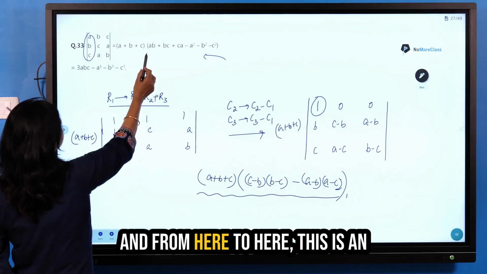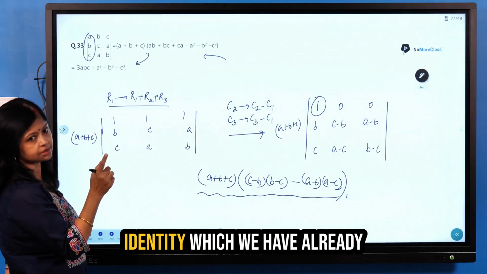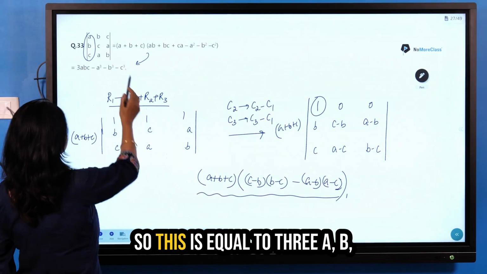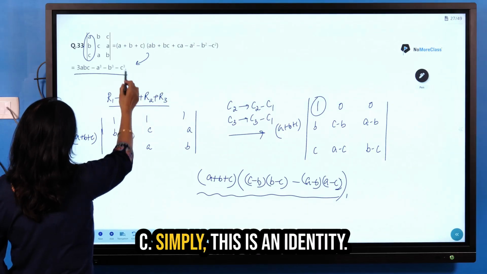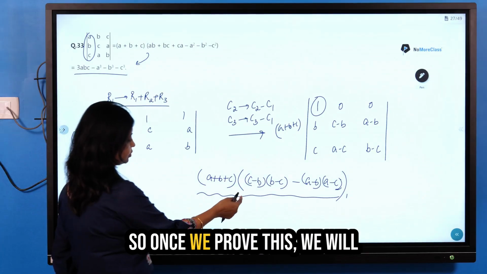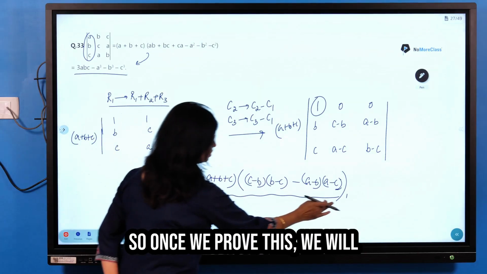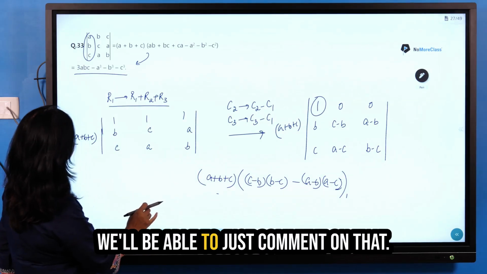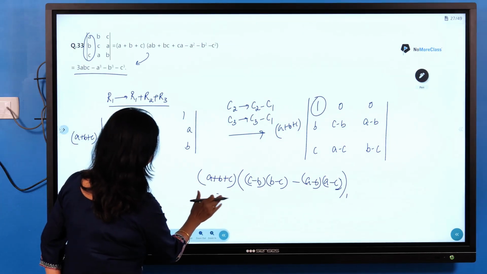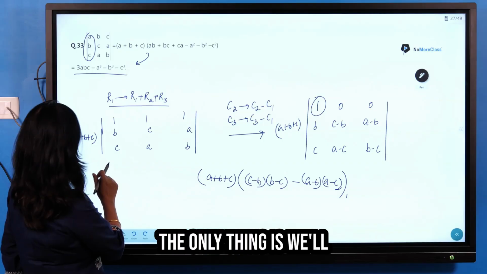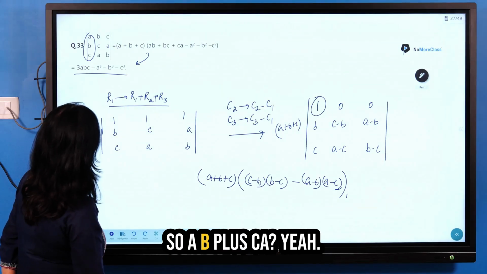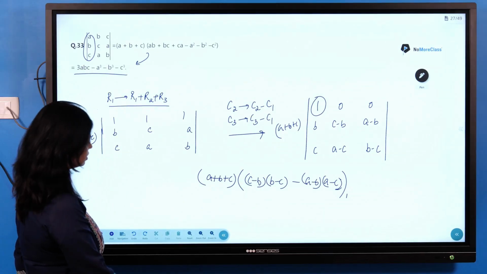And from here to here, this is an identity, which we have already studied in our junior classes. So this is equal to 3ABC. Simply, this is an identity. So once we prove this, we will be able to just comment on that. The only thing is we'll get a negative outside.